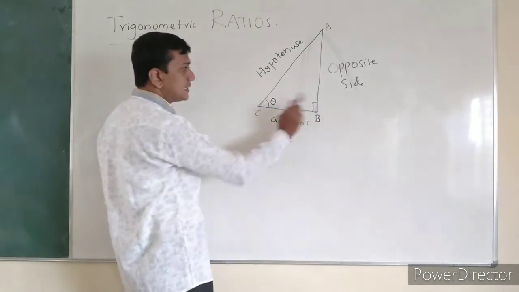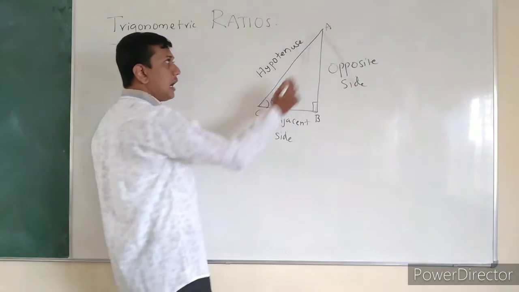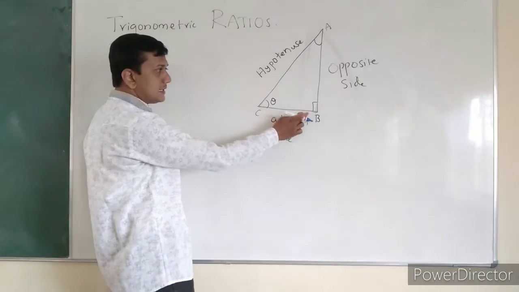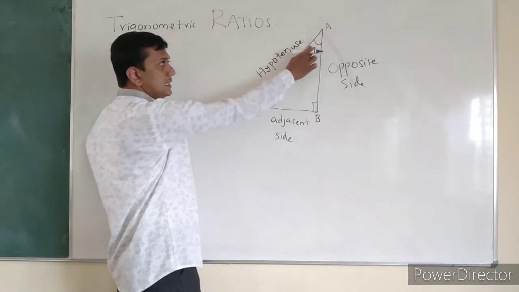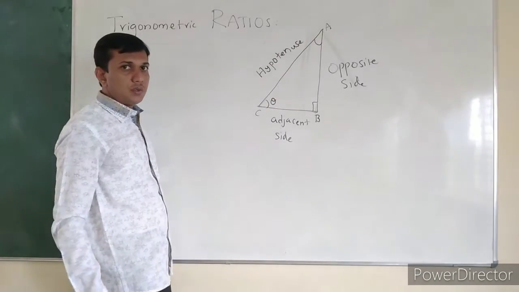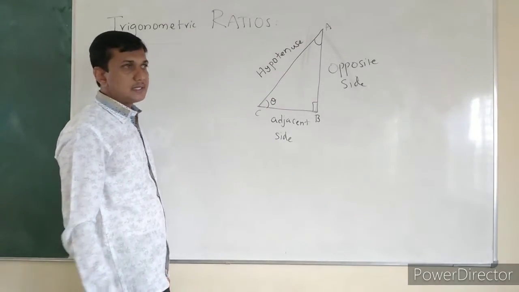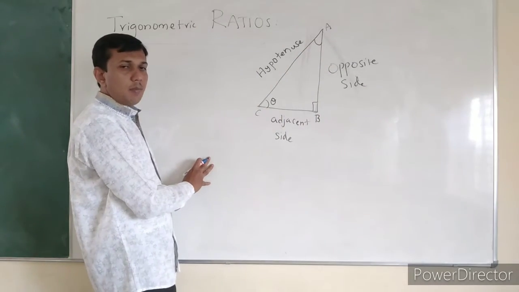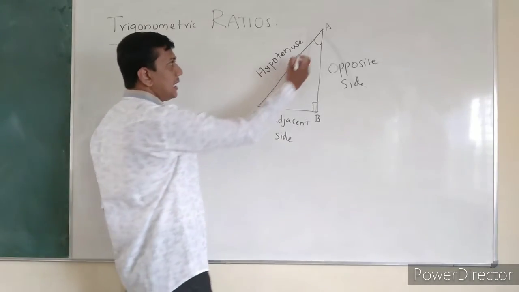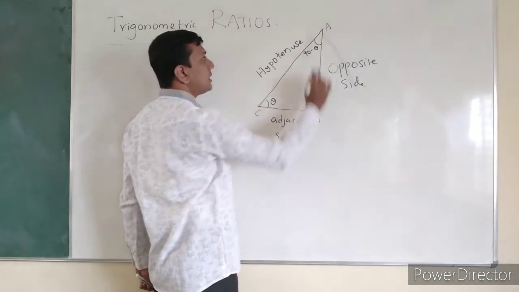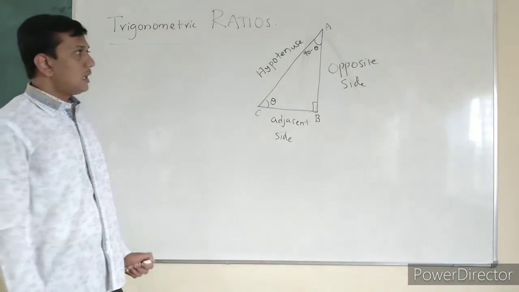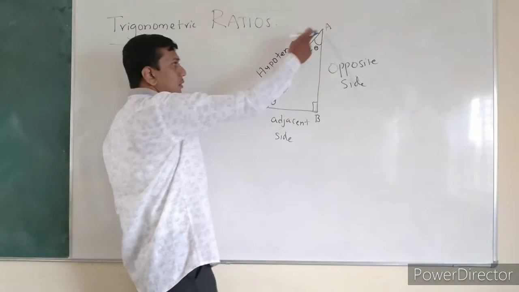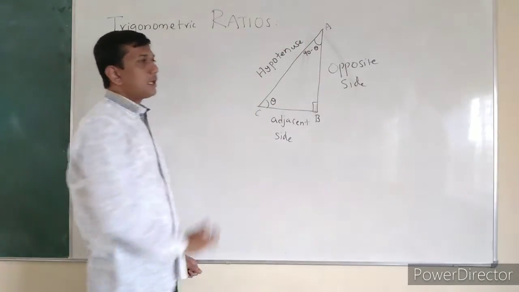In a right angle triangle, this is 90 degrees and this is theta. If one angle is 90 and this is theta, what is the relation between these two? They are called complementary angles. Here angle A and angle C are complementary angles. Complementary angles means if one is theta, the other will be 90 minus theta. Clear?